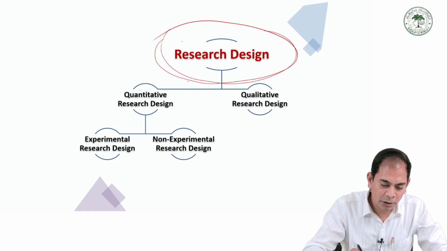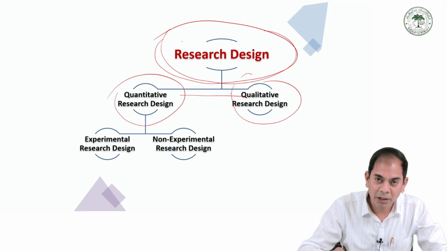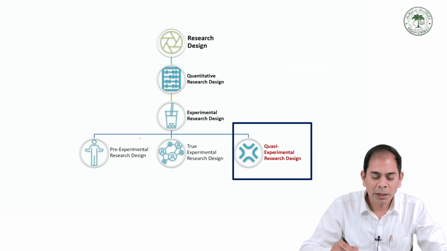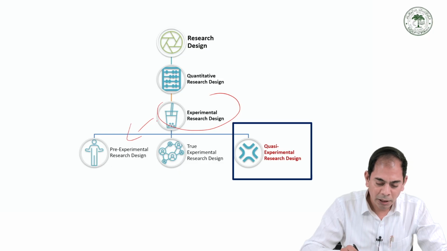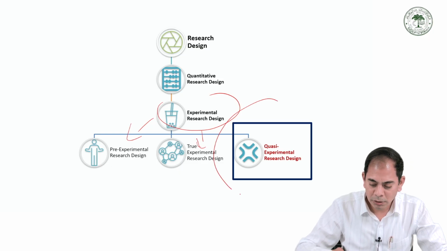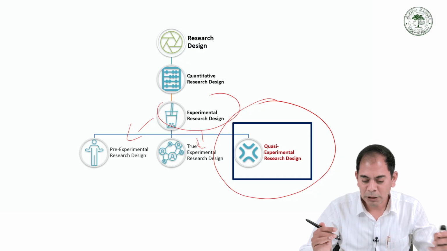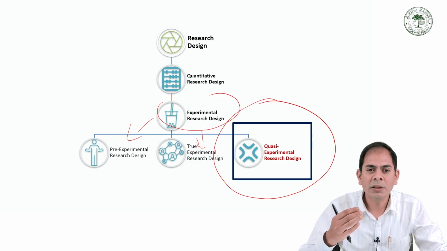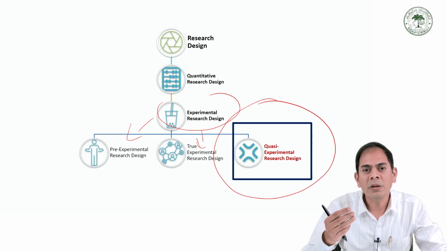The research designs are also classified into two different sections, qualitative and quantitative, on the basis of the characteristic of data. Next, in quantitative research, there is experimental research and non-experimental research. In experimental research, we already discussed the pre-experimental research design and true experimental research design. So this is the third part of the experimental research designs. Quasi-experimental research designs come under the experimental research design, also known as quantitative research, and this is the main important part of research design.